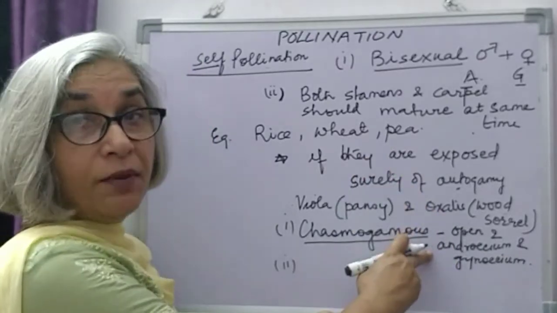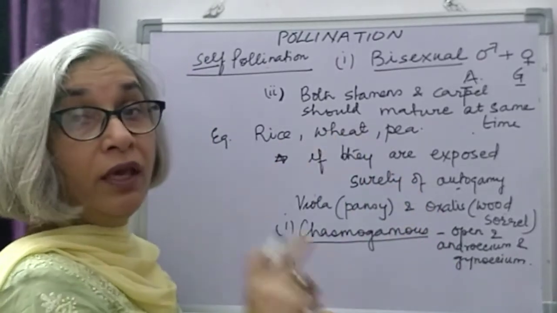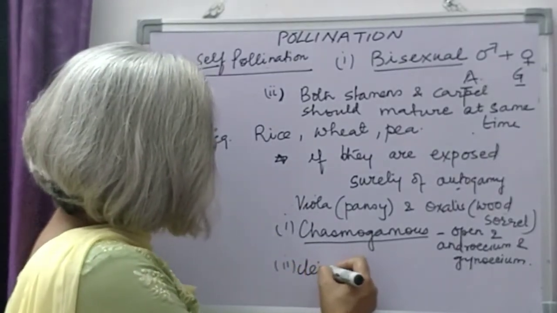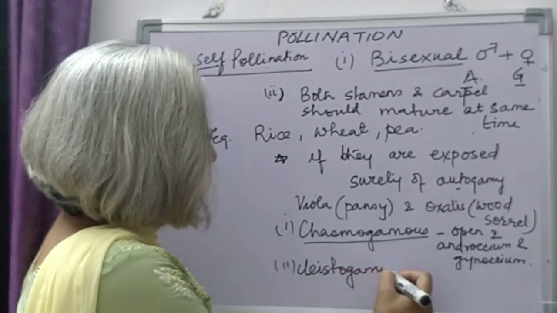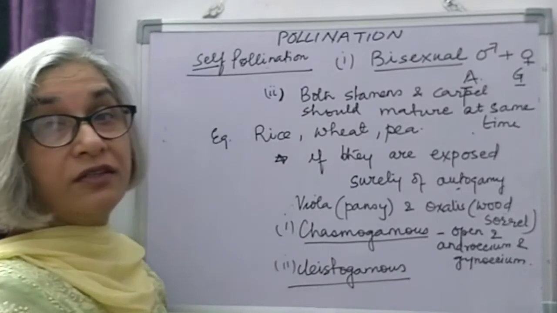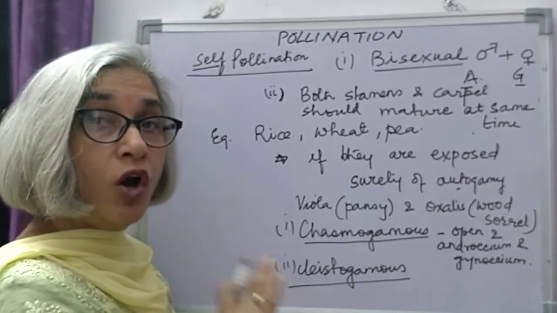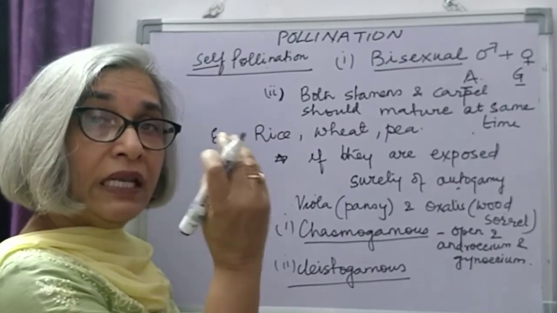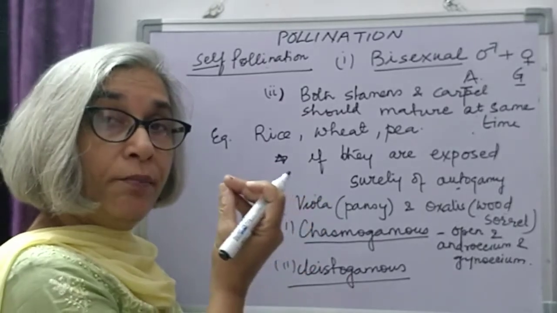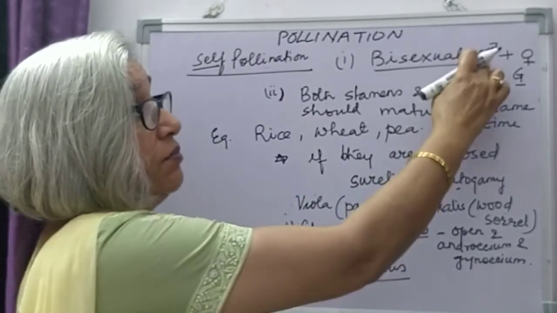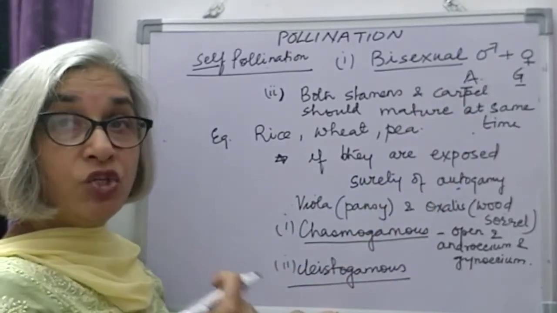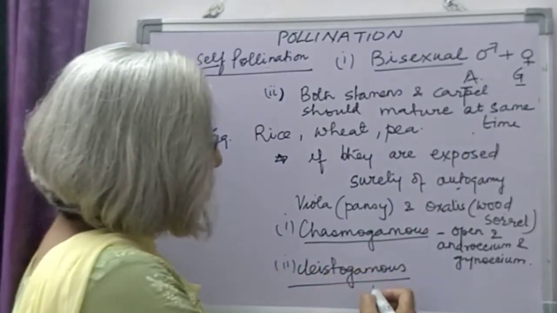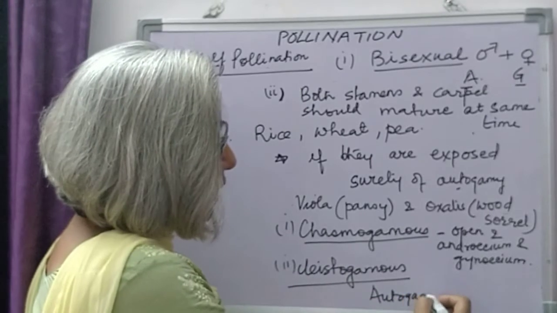So autogamy will take place, but chances of geitonogamy and allogamy cannot be ruled out. But the second kind of flowers that are found in these plants are called cleistogamous flowers. Cleistogamous flowers do not open at all. They mature while the petals are closed. They are sort of bud stage. But inside, the male and the female parts mature. The stigma becomes receptive to receive the pollen grains. And so only autogamy will occur in such flowers.